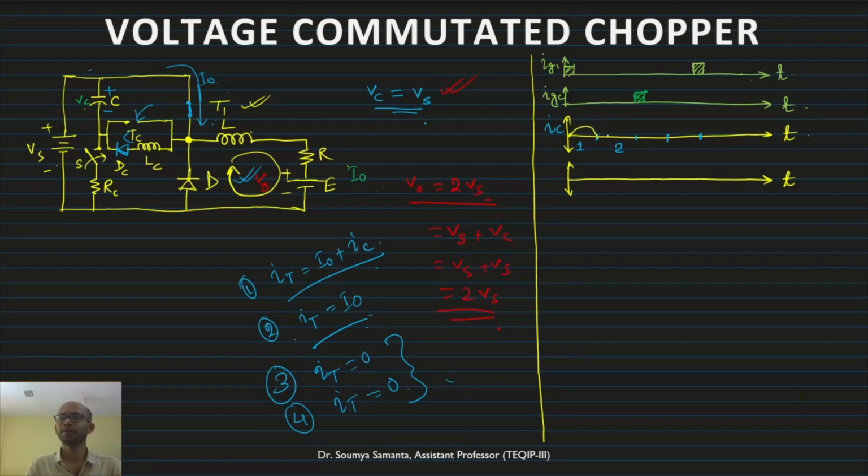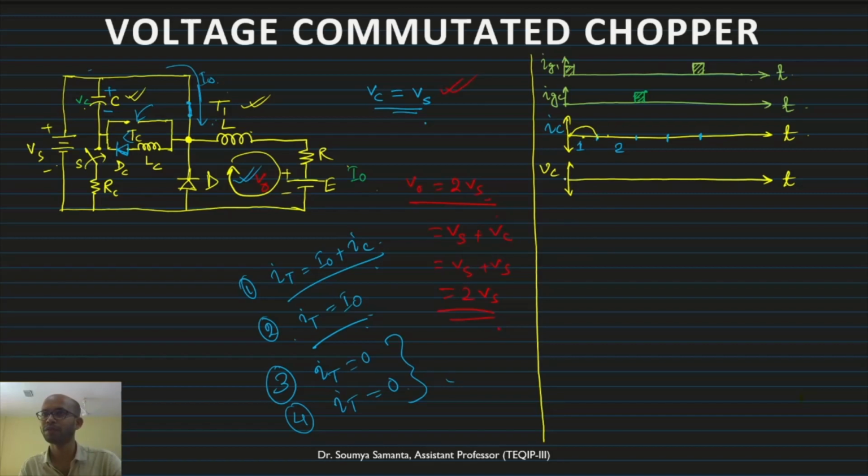When IC starts charging and reaches its peak, VC will be 0. When IC is 0, VC will have changed polarity, that means the opposite polarity. Now if I consider this as the positive polarity for the VC.